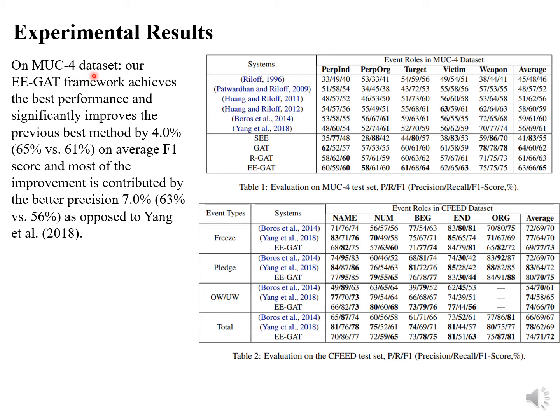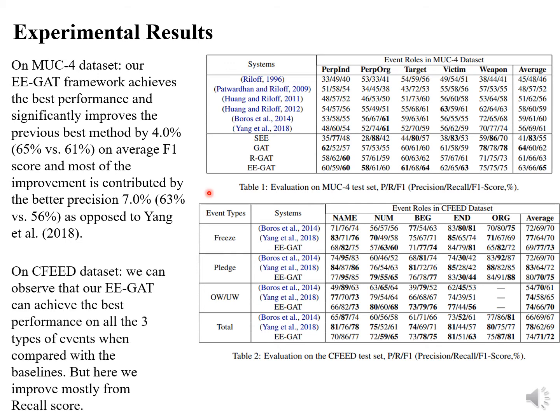For the MUC data, we can see that our system EAGT performs best across all the baselines, and we improved 4 points from the previous best model in F1 score. And also, I want to mention that our performance mostly comes from better precision. We can see we improve the precision by 7 points. This makes sense because we have a filtering architecture to do that. We will have better precision.